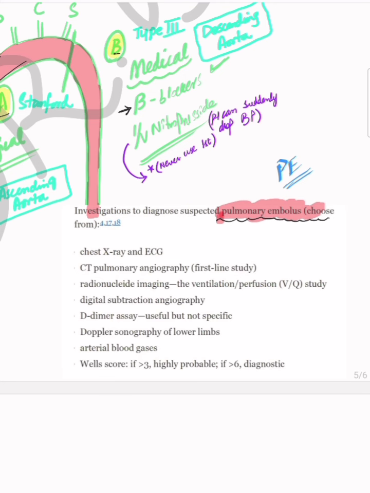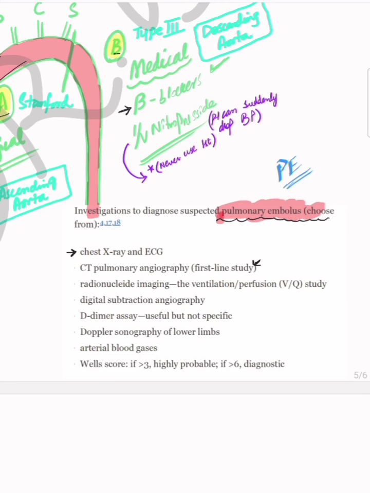If he gives pleuritic chest pain, then chest X-ray is going to be the right option. If he gives a history of central chest pain radiating to the left arm, pointing towards cardiac pain, then ECG is the right option. Anyhow, if asked for the definitive diagnosis, the first line is CTPA. But you all know CTPA has some contraindications.